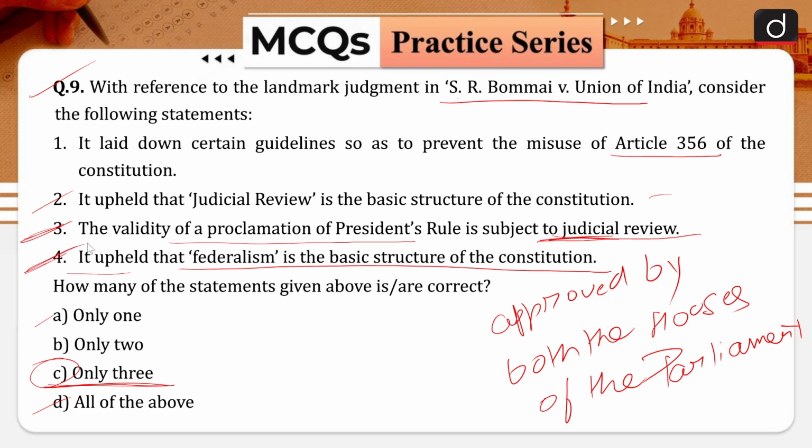Judicial review as the basic structure of the Indian Constitution was upheld by the Honorable Supreme Court of India in the judgment of I.R. Coelho versus State of Tamil Nadu, also known as the 9th Schedule case. And that is why your statement number 2 is incorrect. So, the correct answer for this question is that only 3 statements are correct.